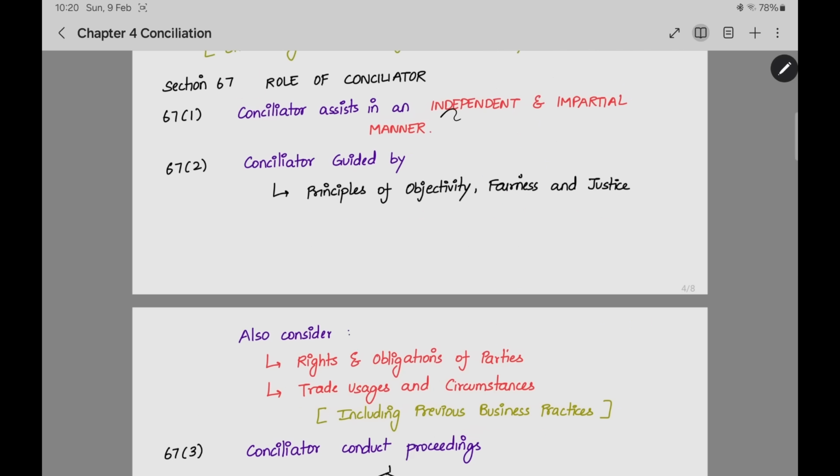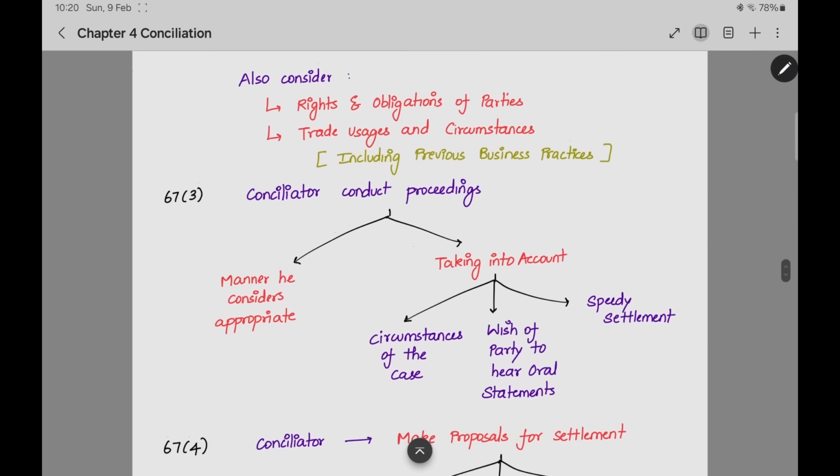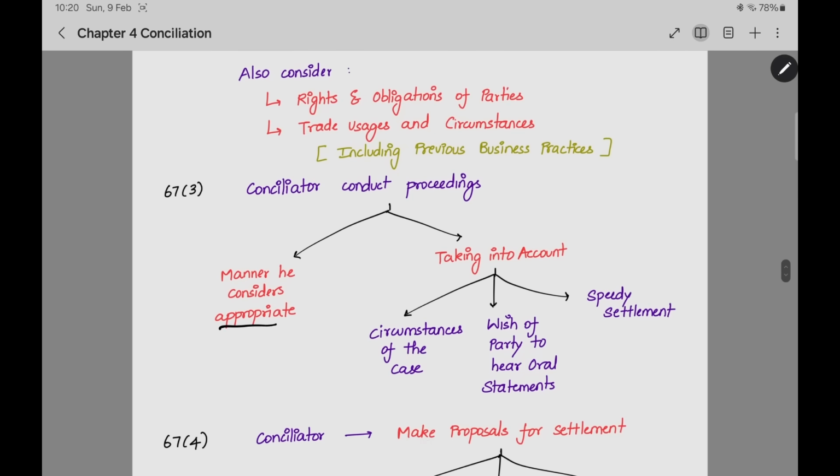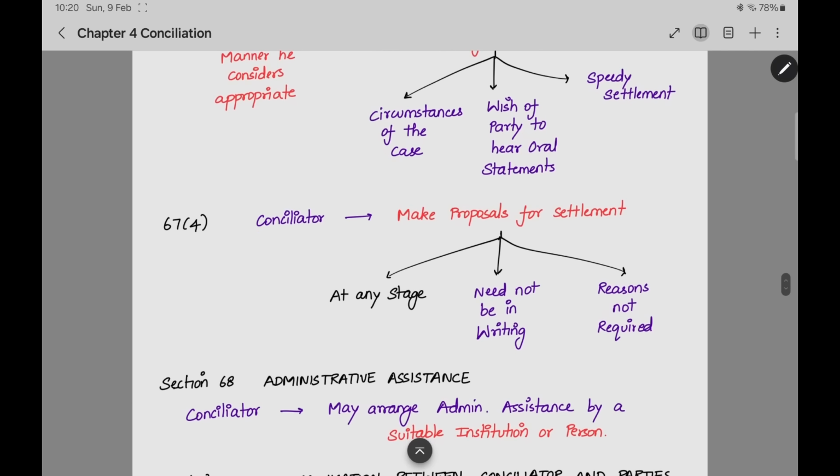The main points given in this section: he should be independent and impartial. Who? The conciliator. He should be guided by fairness, justice and objectivity. He should also consider the rights and obligations, trade usage and previous business practices. The conciliator can conduct in the manner he considers appropriate, taking into account circumstances, oral statement, speedy settlement. He can make a settlement proposal also at any stage. It need not be in writing, reasons not required.